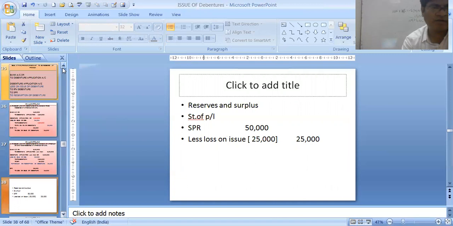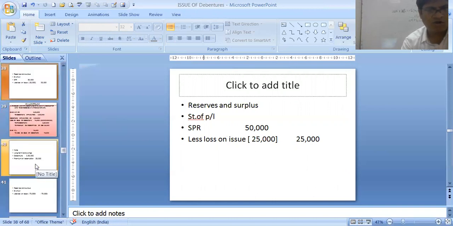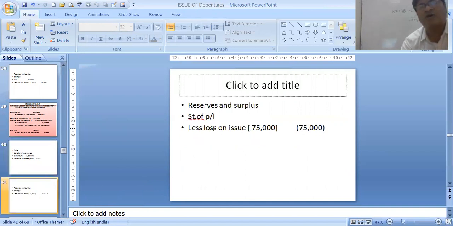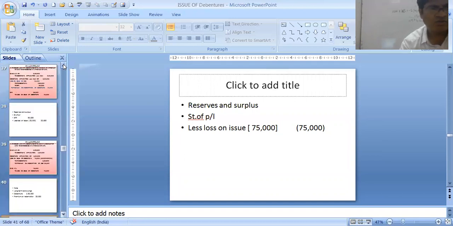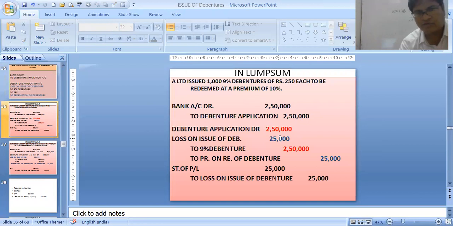In case of issue at par, it will be shown similar to this part. That means similar to discount, but instead of 75,000, it will be only 25,000 in case of issue at par. When it was issued at par, it is a 25,000 loss.